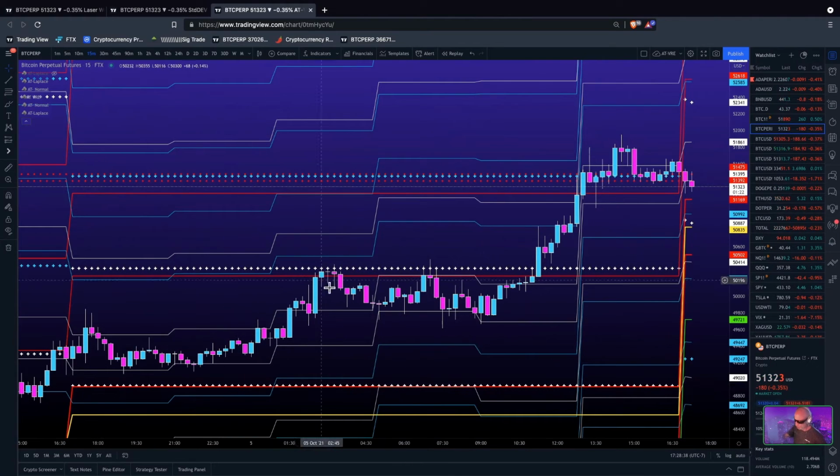You can see we ranged a little bit, had a little rejection on the top side, another rejection on the top side. You can see where the candles closed. The skinny white lines, that was the 4-hour candle, 68.3 Laplace distribution range. We open up this new 4-hour candle right here.